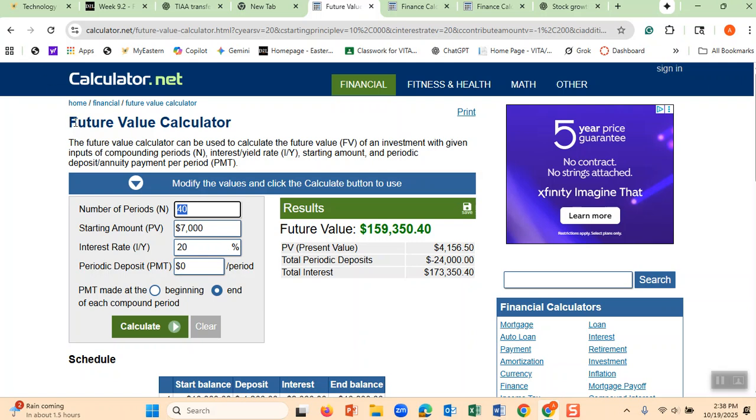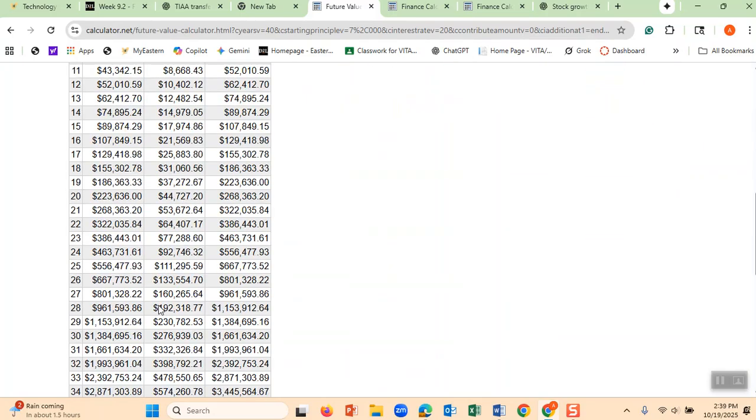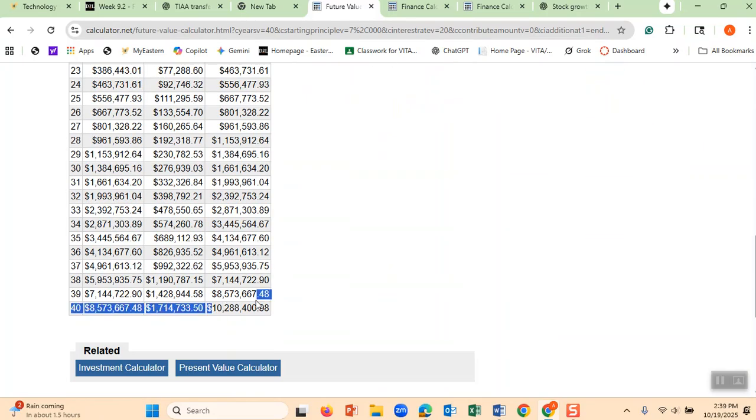Let's not forget, this is a future value calculator. I want you to do a similar thing and do the calculation right. I am going to talk about three different calculators. You do the calculation in the way that is best for you. I'm giving an example of the Roth IRA, and here you put in 20%, and then let's see how much your $7,000 is going to be after 40 years. Your $7,000 after 40 years will be $10 million.